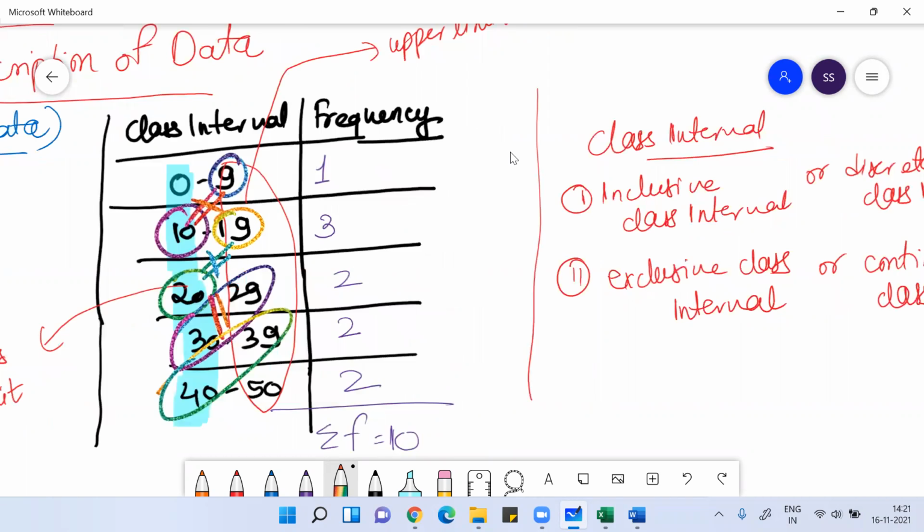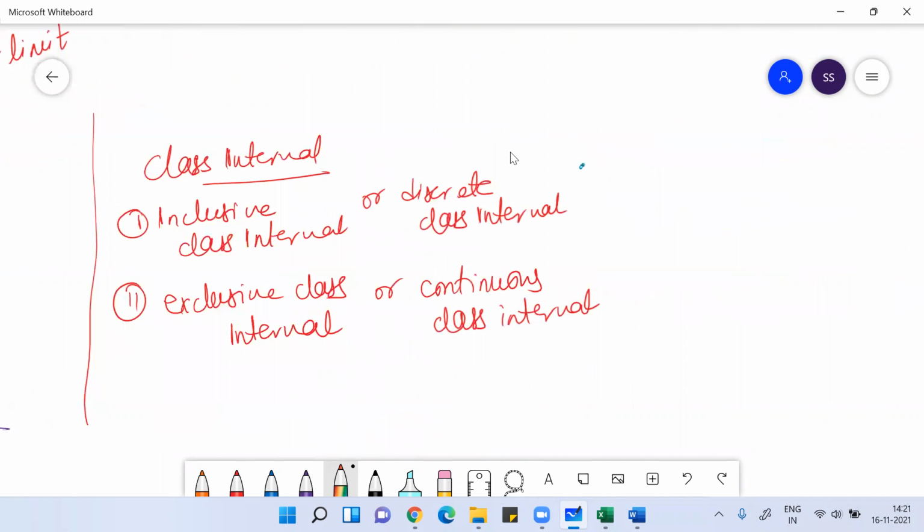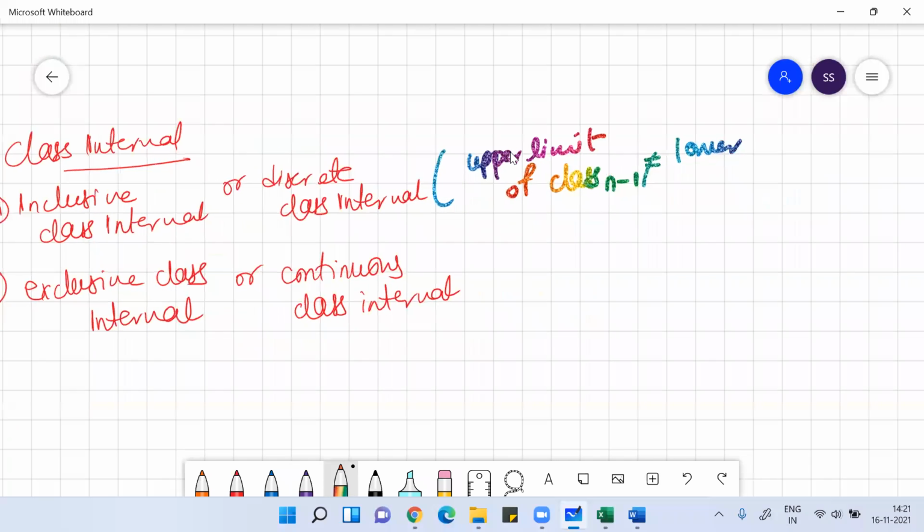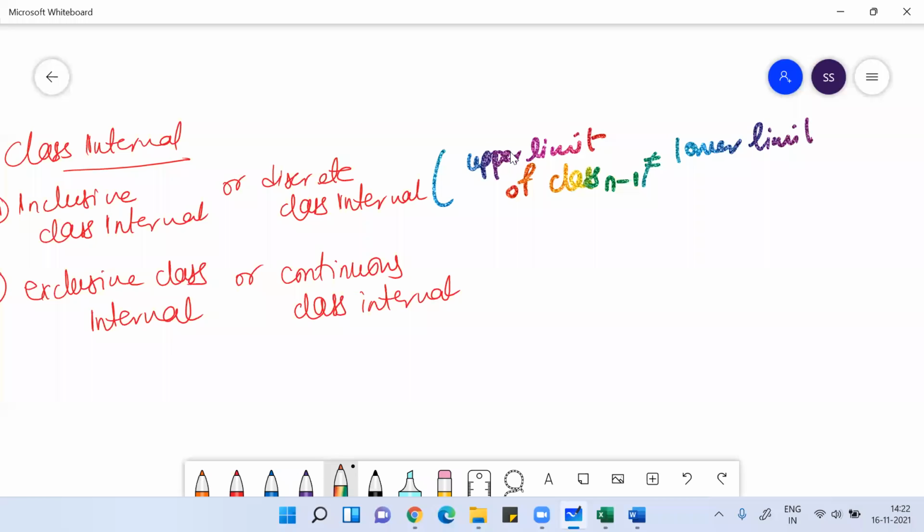We have an inclusive or discrete class interval when the upper limit of class n minus 1 is not equal to the lower limit of class n. If the upper limit of class n minus 1 is equal to the lower limit of class n, then it is an exclusive class interval or continuous class interval.